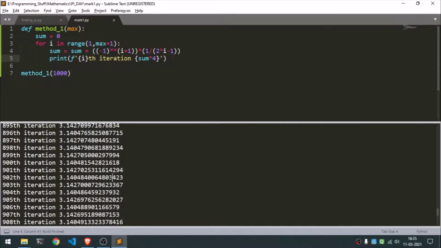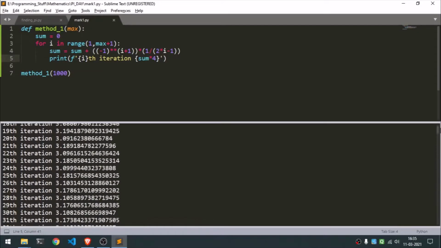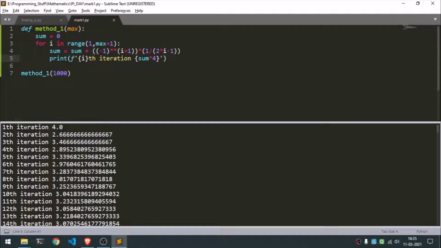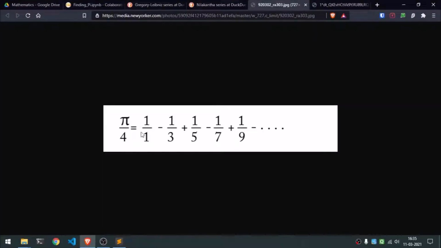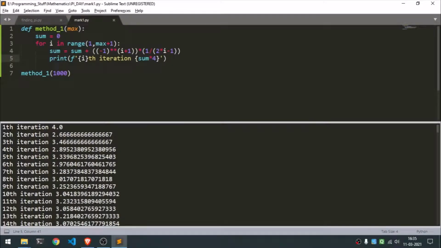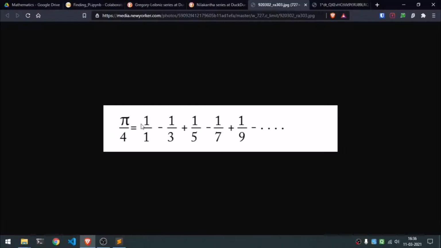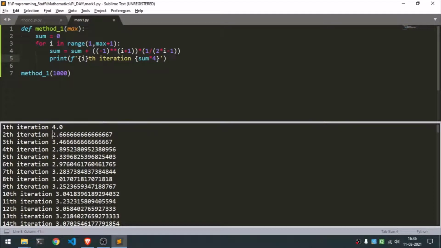Okay, I have to scroll a lot more. We'll just go to the first iteration. So the first iteration, the answer was 4. It makes sense because the sum will start with 1, and then 4 is multiplied, so it would be 4. Obviously 4 is not the value of pi. Then the second would be 2.6666, and that would be 1 minus 1/3, so that would be 2/3, and 4 is multiplied, so that would be 8 divided by 3, and that is basically 2.66.